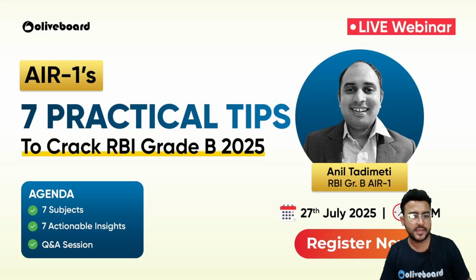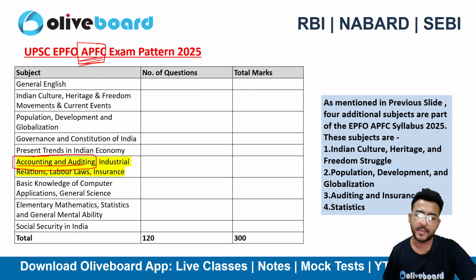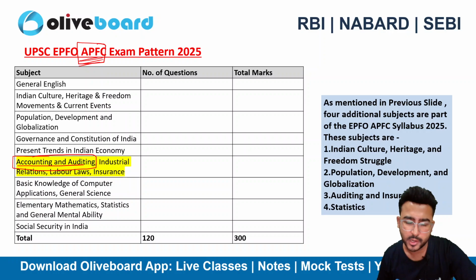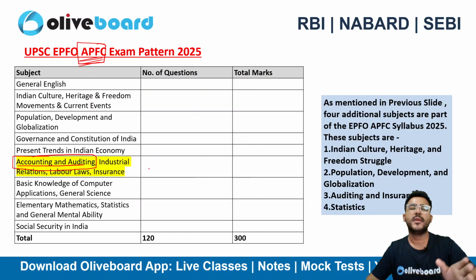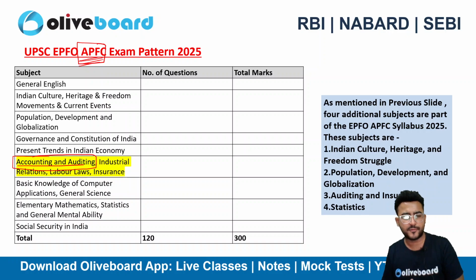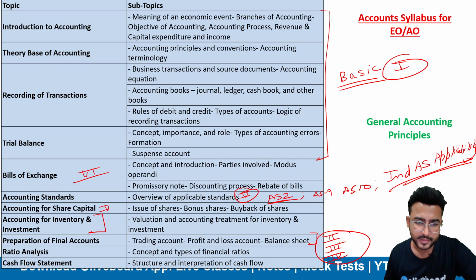Okay, so broadly we are having this syllabus. You can expect 10 to 15 questions in both EO, AO and APFC examination related to accounting and auditing. So here there will be questions only related to accounting. The level will be easy to moderate. In APFC there will be questions 10 to 15 both from accounting and auditing. It can go up to 18 as well. The level will be moderate to difficult, right?